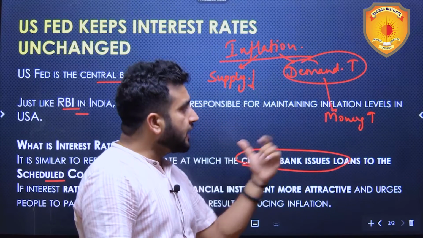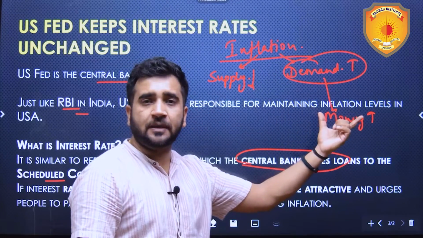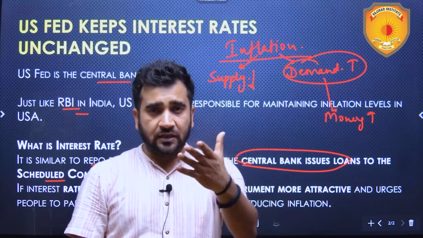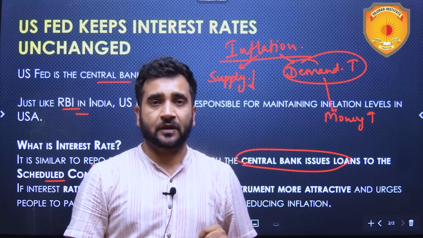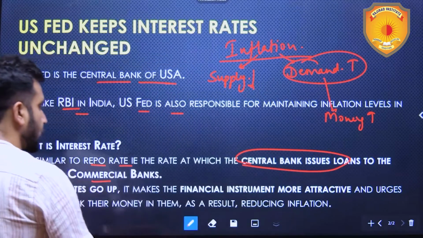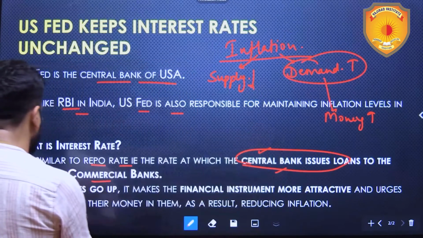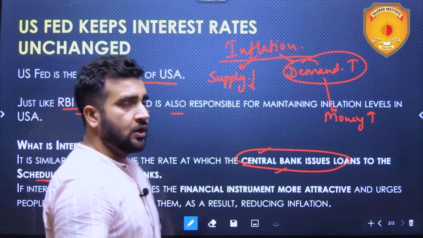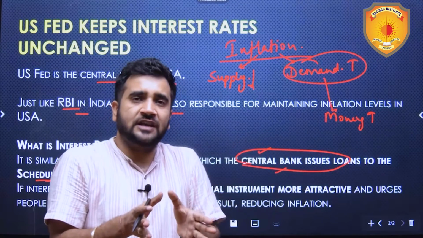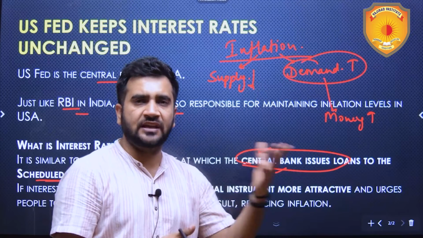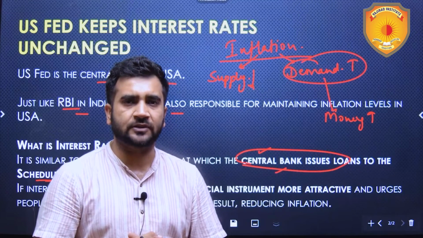Now, a way to tackle this increased money supply with the central banks is to increase the policy interest rates. What are policy interest rates? Those are the interest rates at which the central bank issues loans to the scheduled commercial banks. Now, central bank in case of India is RBI, scheduled commercial banks in case of India, SBI, ICICI, HDFC, and all these are scheduled commercial banks.